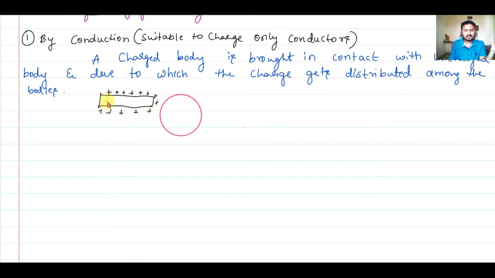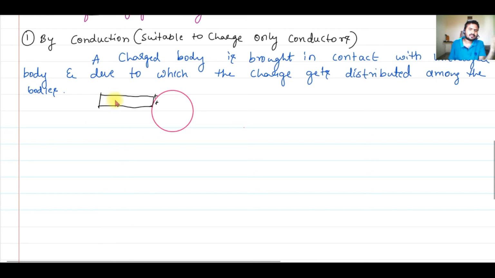So when I bring it in contact, what will happen? The moment I touch it, immediately a few of the charges present on this rod will get distributed on the sphere. That means electrons from the sphere will start moving into this rod, because the rod has a deficiency of electrons, because it has a positive charge.